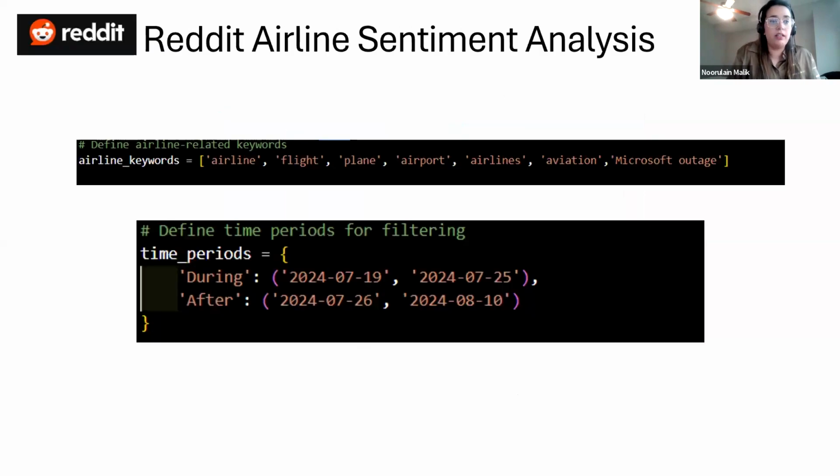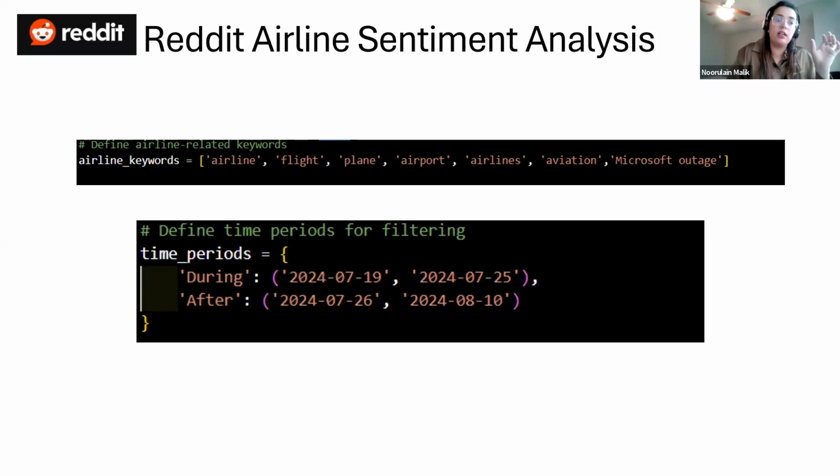Then I was interested in the impact on the airline sector. With the clean data, I did some more filtering. I entered keywords where people were talking about airlines, flight, aviation, Microsoft outage, or plane, and based on those keywords I put a filter.